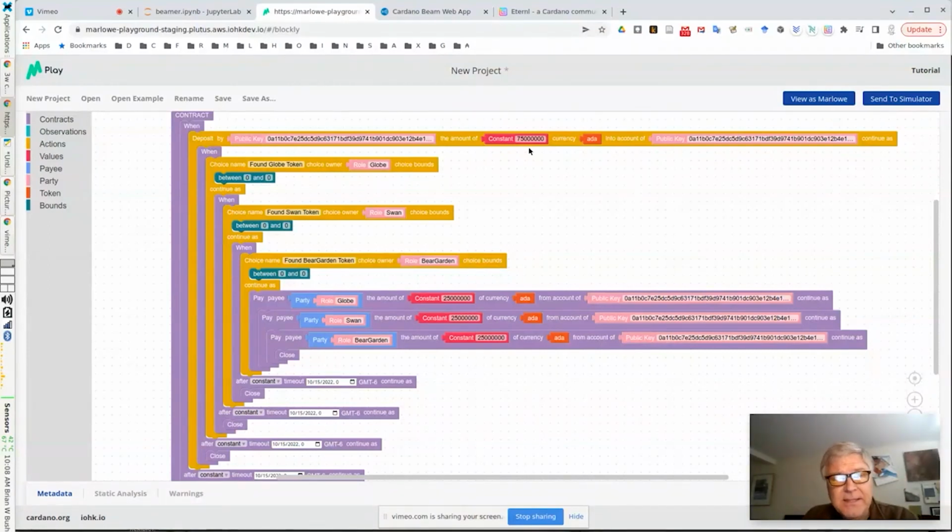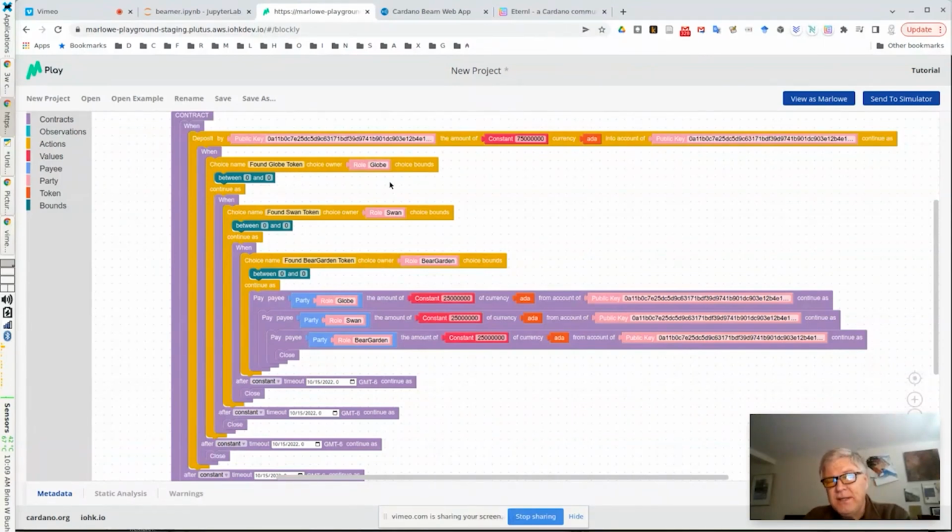So how do we redeem this? In Marlowe, the possession of a role token lets you make a choice or make a deposit. So what we're going to do here is require the owner of the Globe token to make a choice. It's just the number 0. Same for the owner of the Swan token, and same for the owner of the Bear Garden token. We're going to have just one person involved who will gather all these tokens, but you could have three different people gather them. These tokens are not going to be distributed at the beginning of the Marlowe contract, as is usually done, but they're going to be geocached, and then they have to be fetched and retrieved.